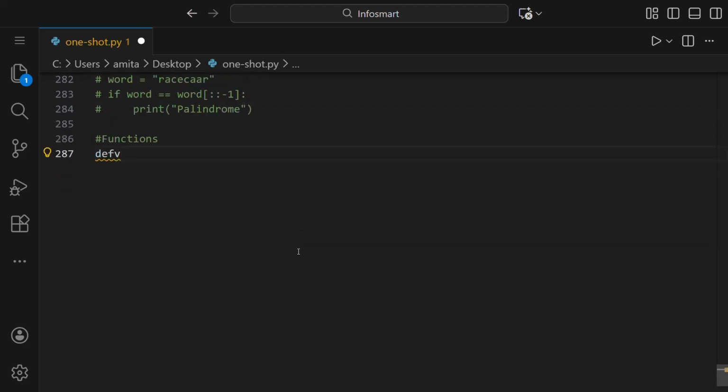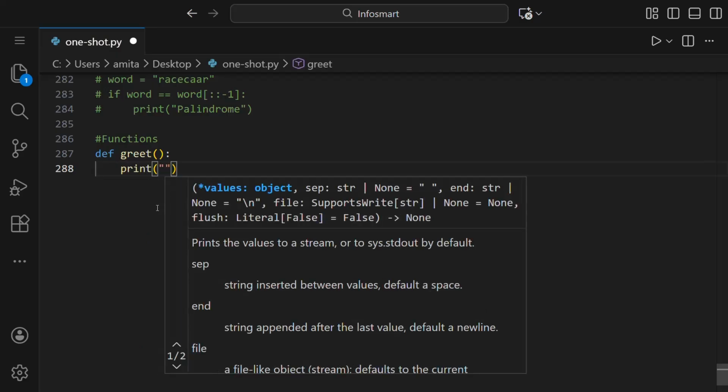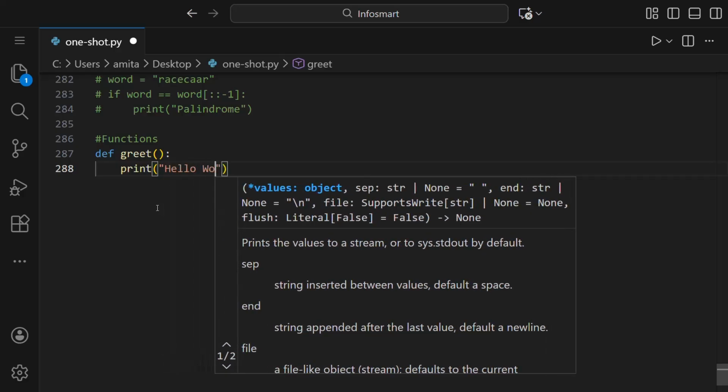So let's start with a very simple function, greet. We'll write def, as I already told, then greet, and then parentheses. After that, I will put a colon. So greet is basically the name of the function that we have defined. This is a user-defined function. Now inside this, we'll write print and in parentheses, inside the double quotes, we will write whatever is to be printed. Like hello world, we can say.